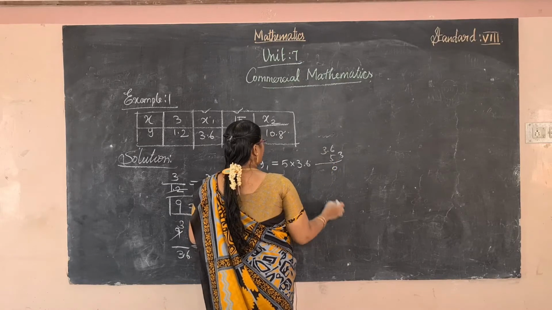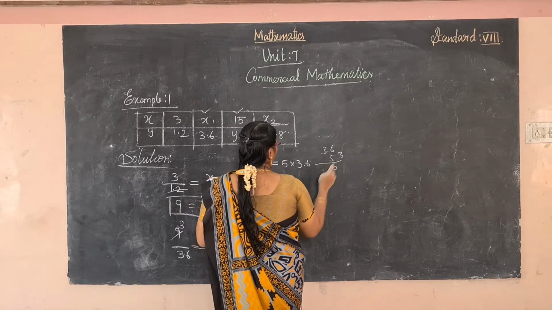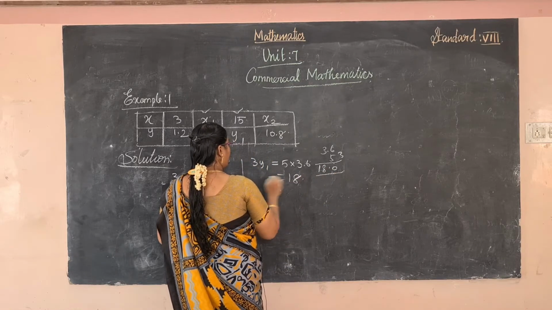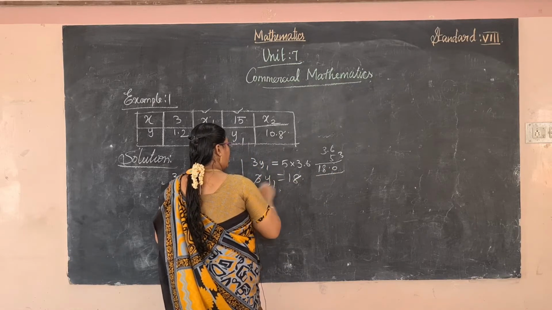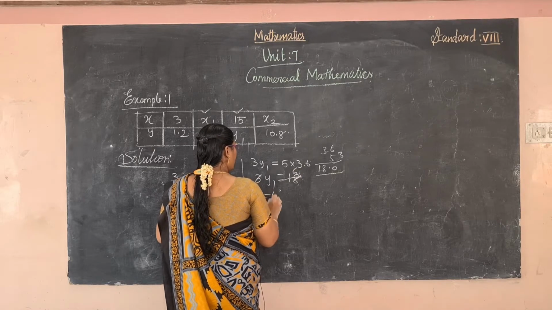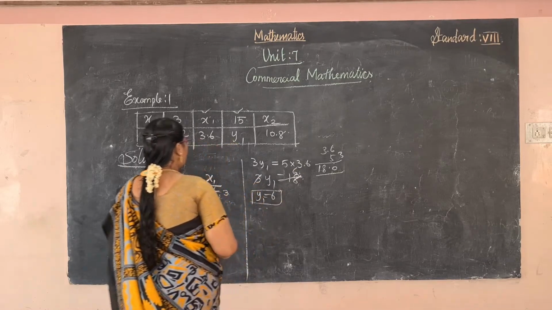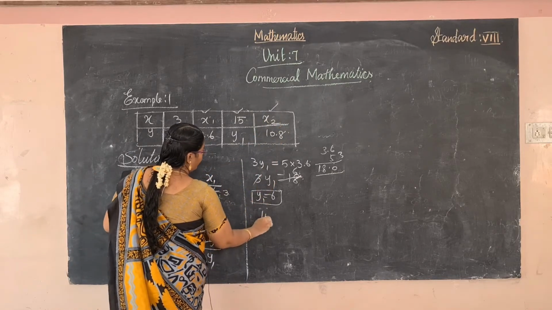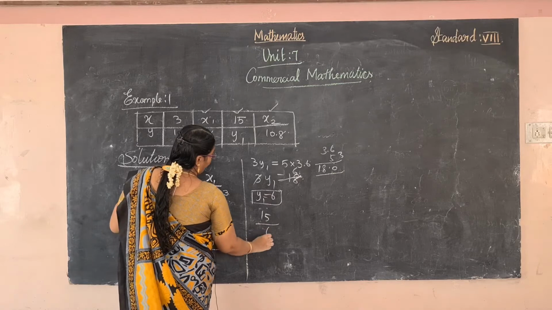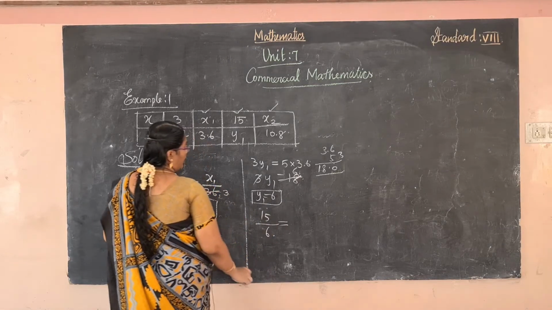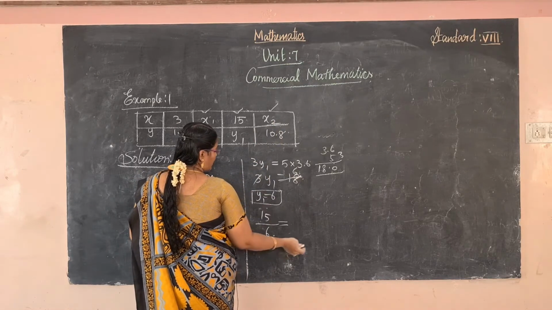5 3s are 15, 15 plus 3 is 18. So 3 is cancelled 6 times. So y1 is equal to 6, right? And then compare these two values. So 15 by y1 value, y1 value was 6, is equal to x2 value. What is the x2 value? We have to find out.